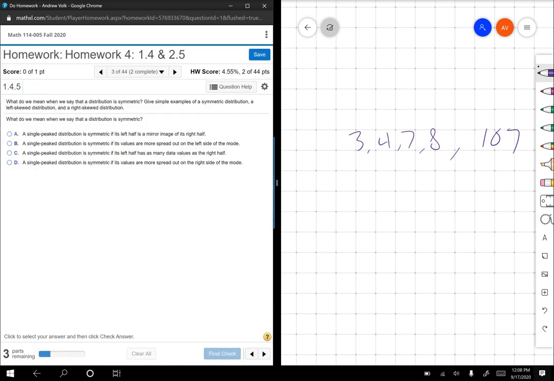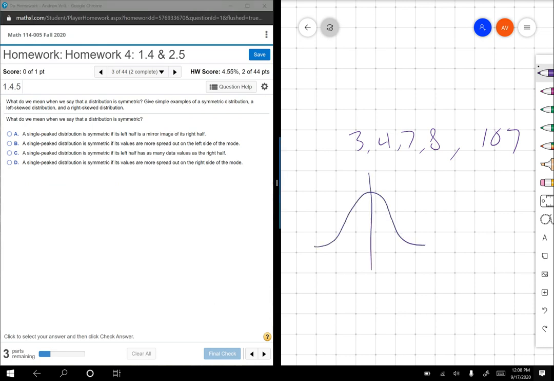What do we mean when we say that a distribution is symmetric? Symmetric, meaning that it has symmetry right in the middle. Give some examples of symmetric, left skewed, and right skewed. And we have 3 parts here. So the first thing is, what do we mean when it's symmetric? Well, we do mean it's single peaked, and that its left half is a mirror image of its right half.